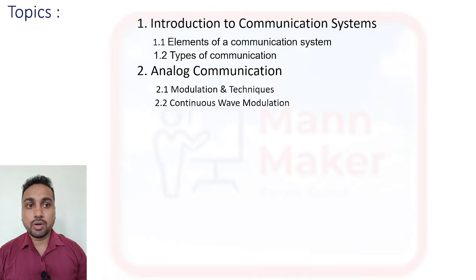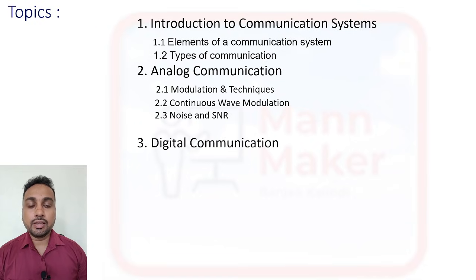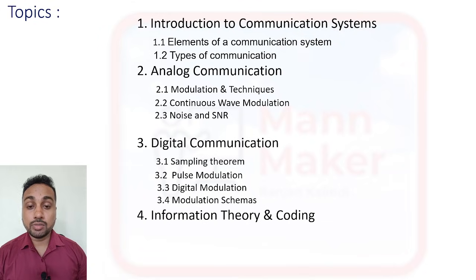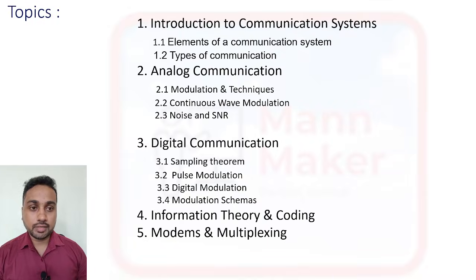After that, we'll see continuous wave modulation and its techniques. Then we'll discuss noise and SNR. Then we'll complete digital communication. In that, we are going to cover sampling theorem, pulse modulation, digital modulation, and digital modulation schemes. After that, we will see information theory and coding, then multiplexing and modems. So all this we are going to cover for communication system.